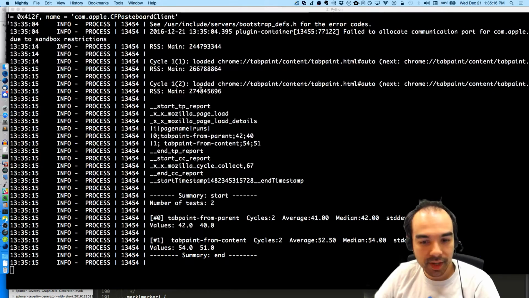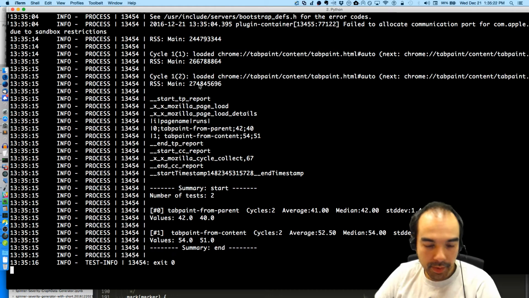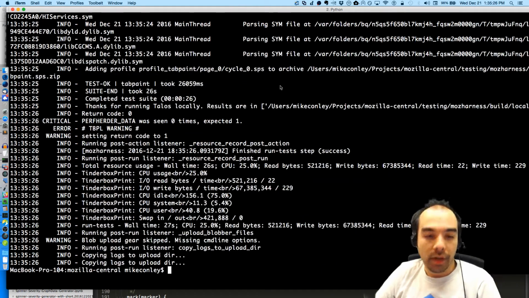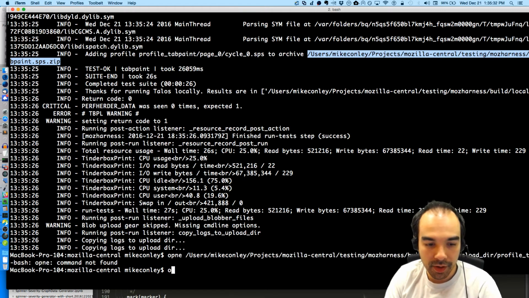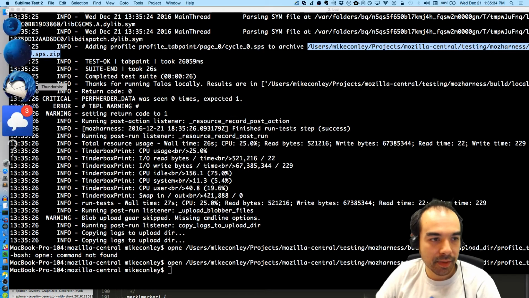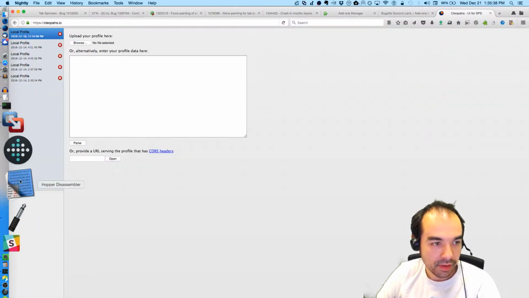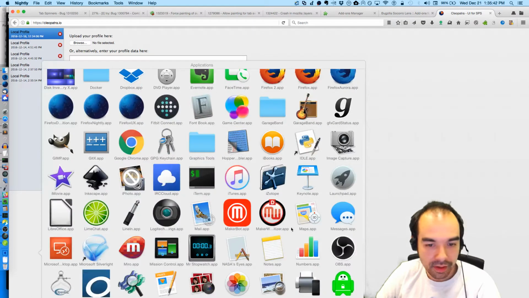Run the test, gather the profile, symbolicate the profile, this step, and then done. Okay, I'm more confident when it works one time that it will work in the future. I think it's because it caches the symbols. Now, where is Safari? I just had Safari open, didn't I?